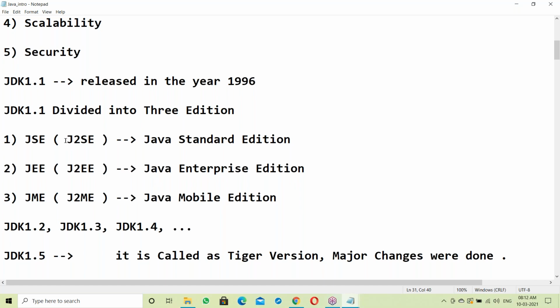At the beginning we used to call them J2SE, J2EE, and J2ME. Now we simply call them Java SE, Java EE, and Java ME. SE means standardization, EE means centralization, and ME means mobilization.